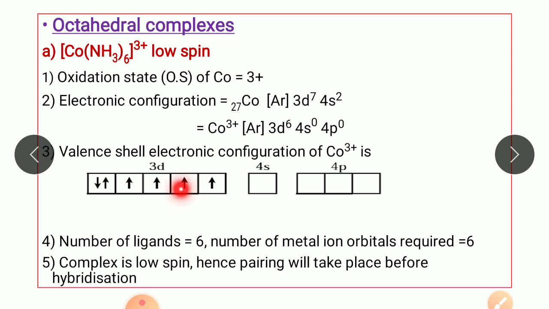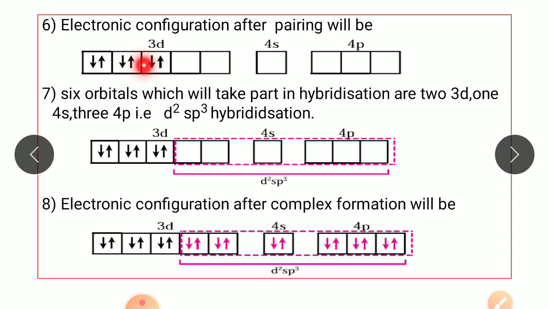In order that the metal provides 6 orbitals for the ligands, the pairing of electrons in the metal takes place before the hybridization. So the electronic configuration after pairing will be, the two unpaired electrons which were there in this orbital are shifted over here.